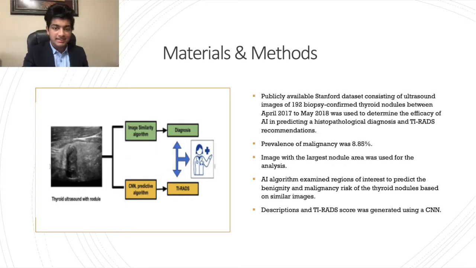So for materials and methods, we received ultrasound images of 192 biopsy-confirmed thyroid nodules between April 2017 to May 2018. And these were all obtained from a Stanford dataset that is publicly available. We used these to determine how effective artificial intelligence would be in predicting malignancy as well as developing a TIRADS recommendation. So we used the images with the largest nodule area, and then the AI algorithm examined those regions of interest and compared them to similar images to predict whether or not there was a malignancy risk of the thyroid nodule. And then using a CNN, it also produced descriptions and TIRADS scores.